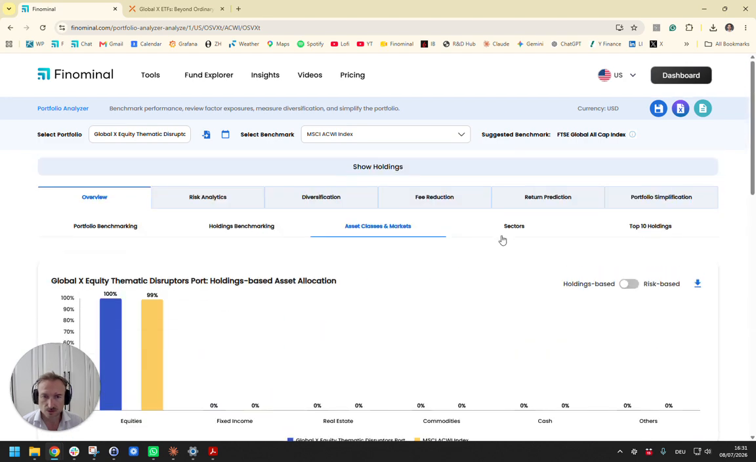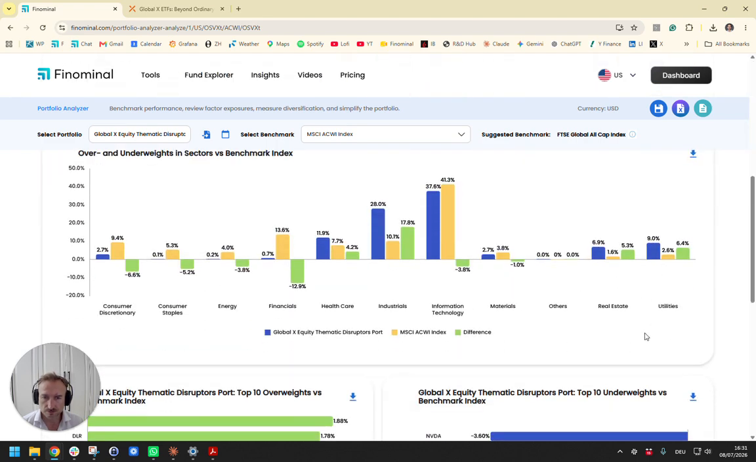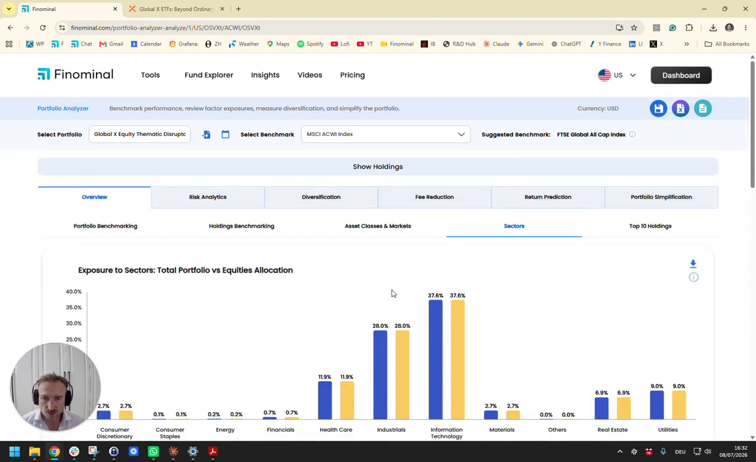If we move to sectors, we do see significant differences. Global X has a significant underweight in financials versus MSCI ACWI, and an overweight in healthcare and industrials. And that probably simply reflects that in financials there's less innovation, less disruption happening than, for example, in healthcare with biotech, or industrials, perhaps from defense at the moment. Now, that's from a sectoral perspective.